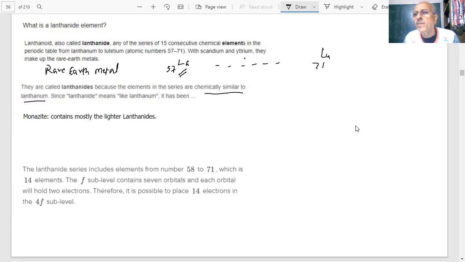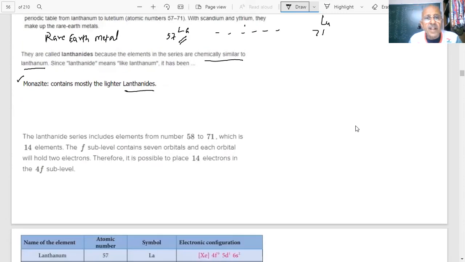They are chemically similar to what? Lanthanum. So the name lanthanide. One of the ores of lanthanides, which is very famous, students, is monazite. Sometimes in objective type questions they write monazite. What is monazite? It is an ore of lanthanides. They are obtained from monazite ore. Large amounts are present in USA and certain other countries. Monazite is the name of the ore of lanthanides. The lanthanides include elements from 58 to 71.